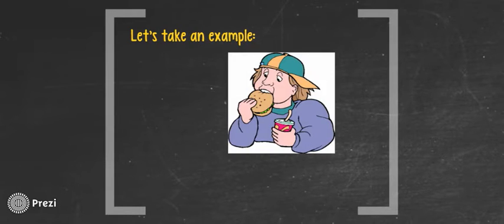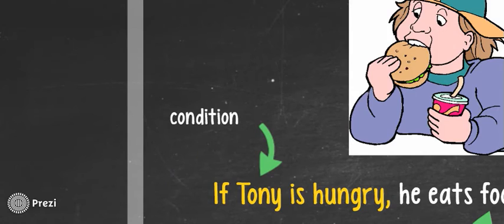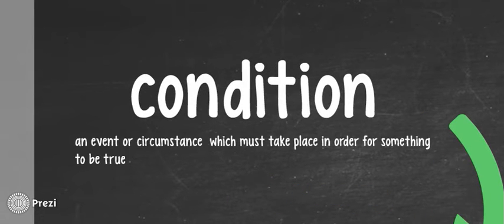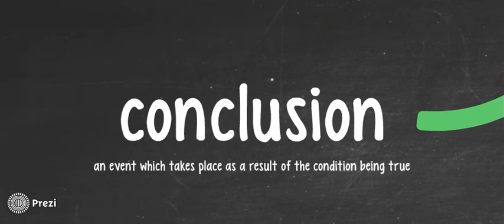My friend here, Tony, is very hungry and is eating a lot of food. So from this we can say, if Tony is hungry, he eats food. If Tony is hungry is the condition, he eats food is the conclusion. A condition is an event or circumstance which must take place in order for something to be true. A conclusion is an event which takes place as a result of the condition being true.